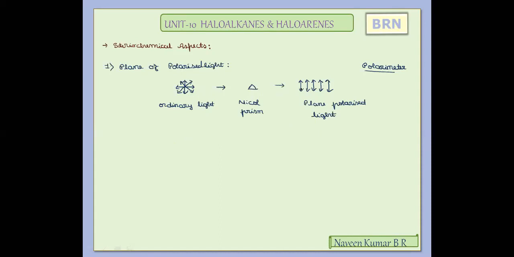Such a light consists of light waves traveling in one particular direction. They are called plane polarized light. Now, based on the plane polarized light, we need to understand the second property, which is an interlinked concept. So we need to know what is optical activity.